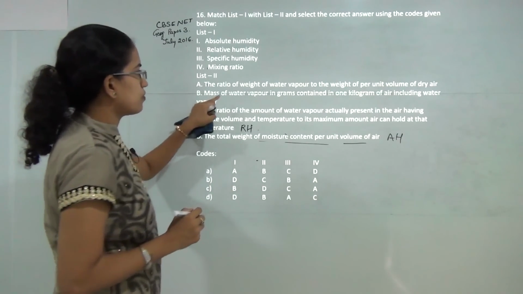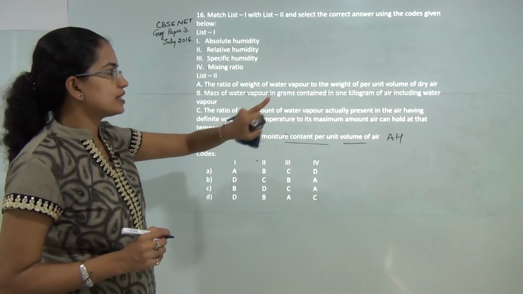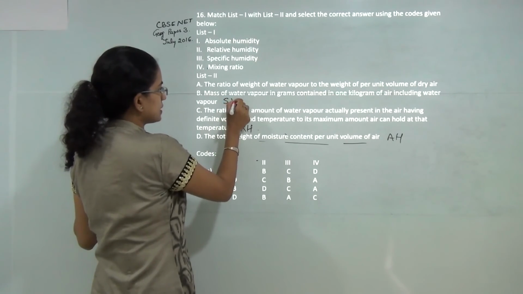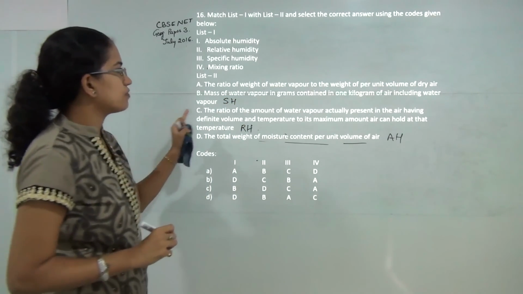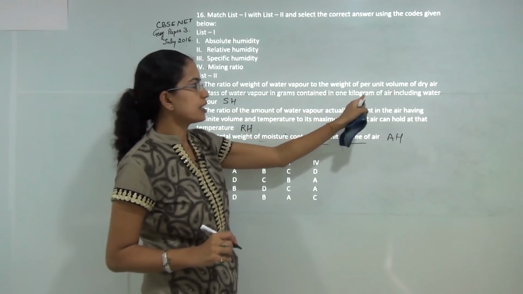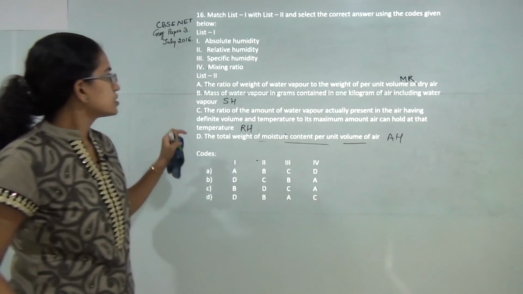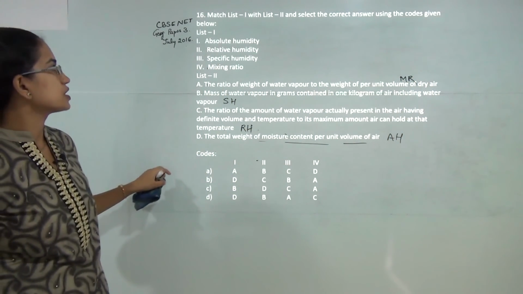The mass of the water vapor in grams contained in 1 kilogram of the air, including the water vapor, is known as specific humidity, and the ratio of the weight of water vapor to the weight per unit volume of dry air is known as mixing ratio. So these are the correct matches for this question.